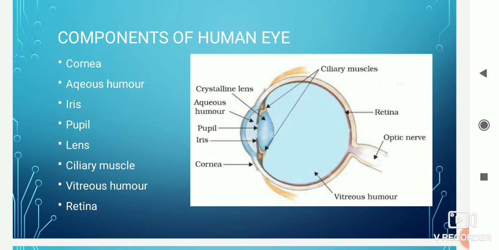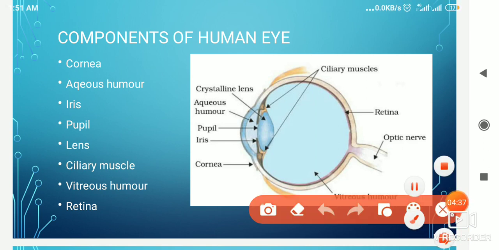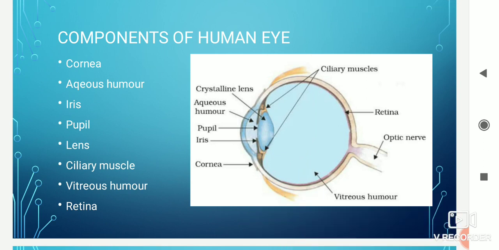Then it is guarded by two muscles, the ciliary muscles, which hold the lens and help in its adjustment. Then in this portion there is a jelly-like fluid known as the vitreous humor. We will discuss its function also. Behind the eye there is a screen known as the retina, where the image formation takes place.